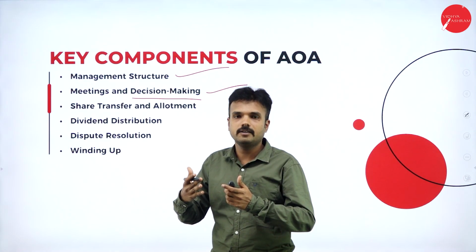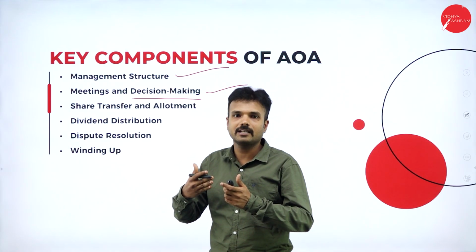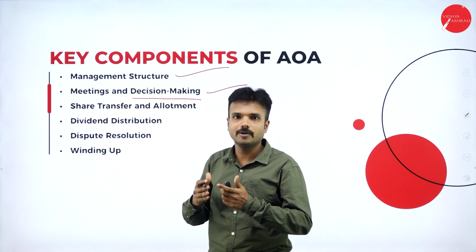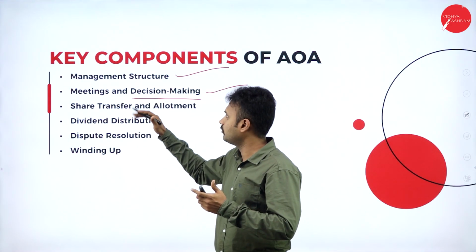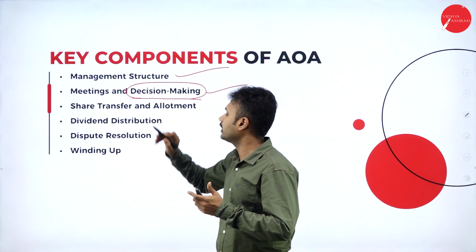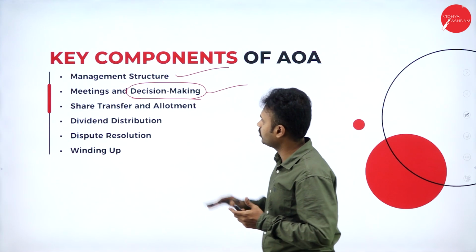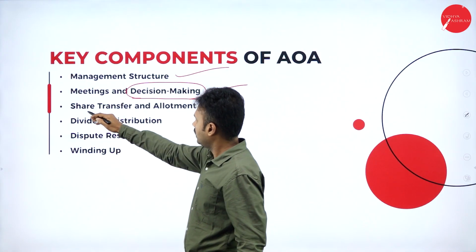For example, to select a managing director of my organization, I need to go with a directors' board meeting, and the ultimate decision I take is based on its findings.